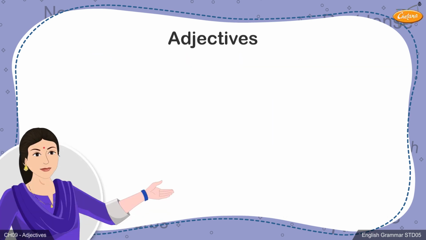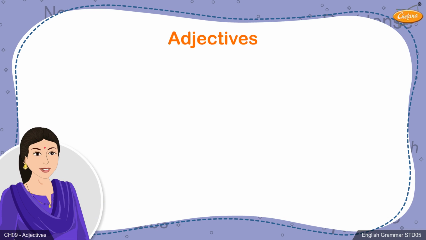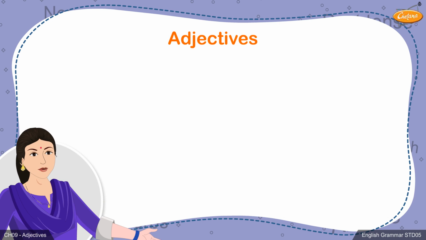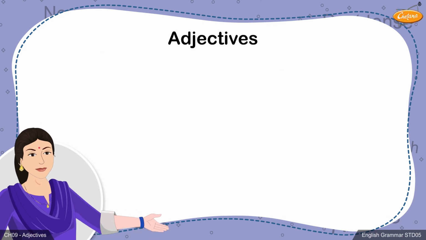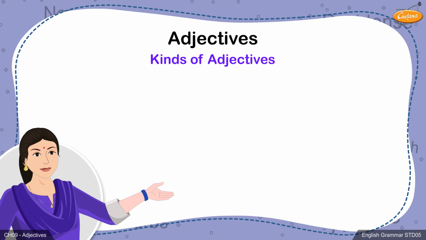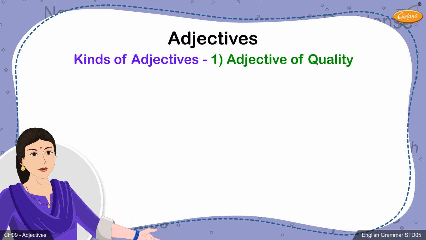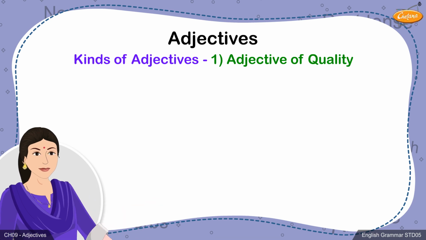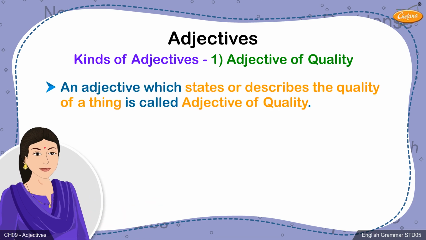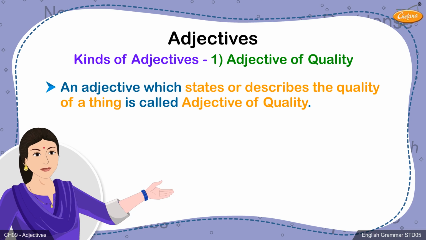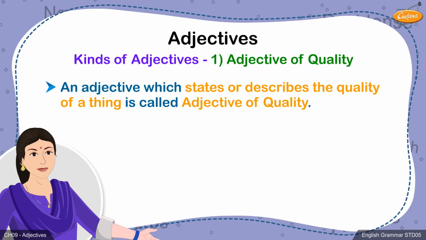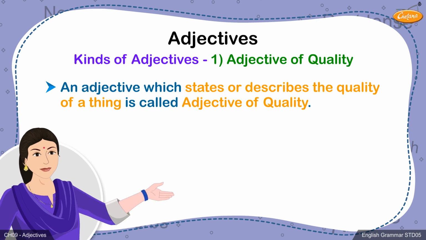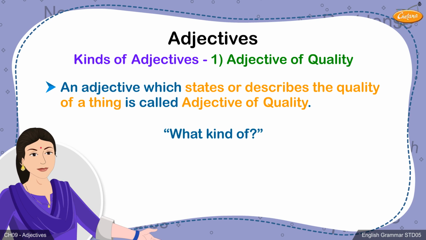In this session, we will be learning all about adjectives, which is yet another important part of speech in English grammar. Students, there are different kinds of adjectives. 1. Adjective of quality. First, we will be discussing the adjective of quality. An adjective which states or describes the quality of a thing is called adjective of quality. It generally answers the question, what kind of?